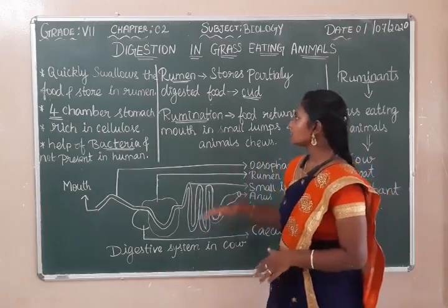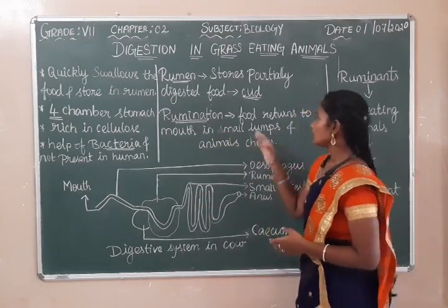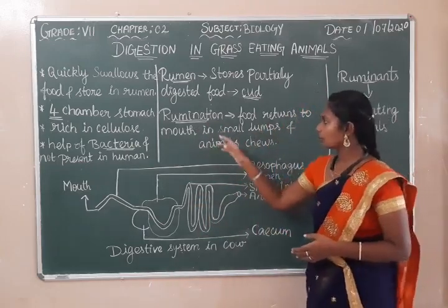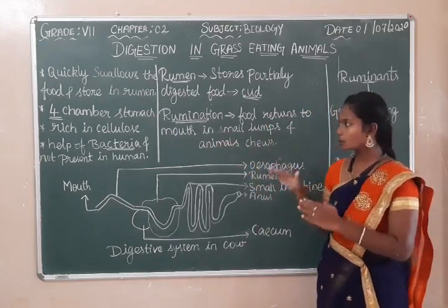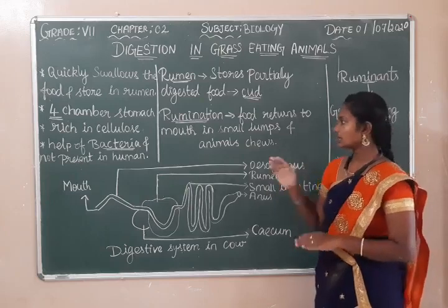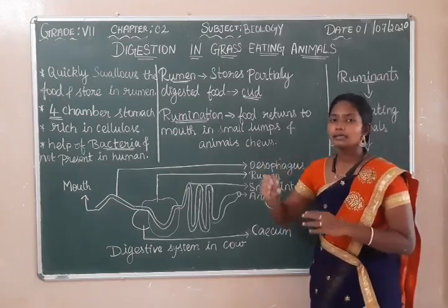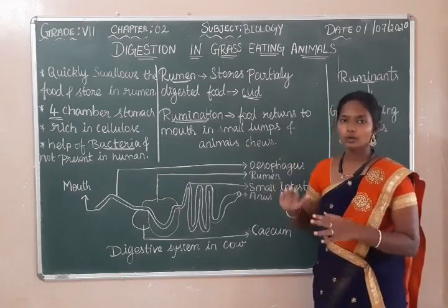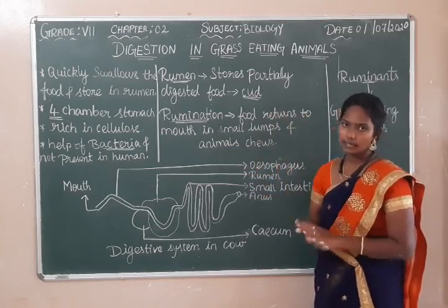So, the term rumination. What is rumination? The process of food returning to the mouth in small lumps, which the animals chew, is called rumination. This happens in the grass-eating animals.